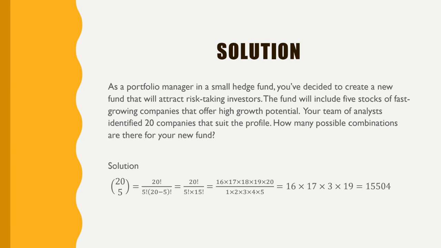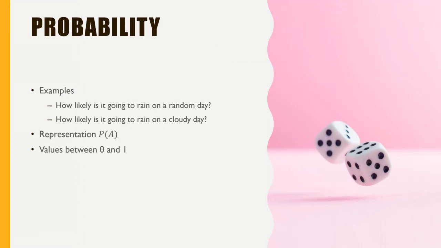The 19 we write as such, and the 20 is 4 times 5, so I remove it completely. So we are left with this. And this happens every time. Every time the denominator cancels the numerator, and we are left with some integers multiplying with each other, which means the result is also an integer. In this case, it is 15,504, right? Okay.